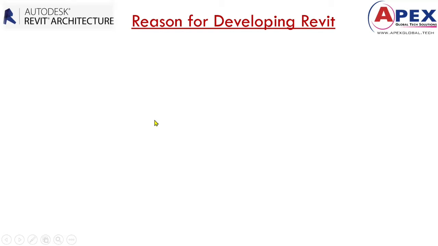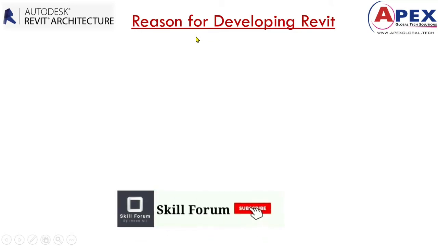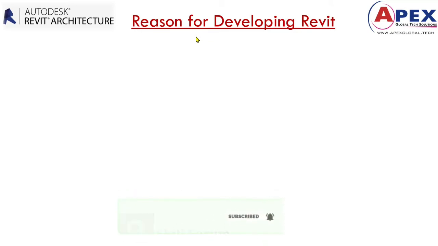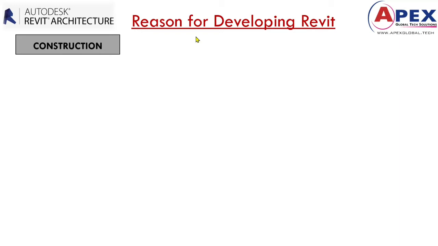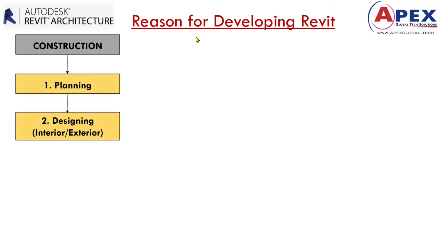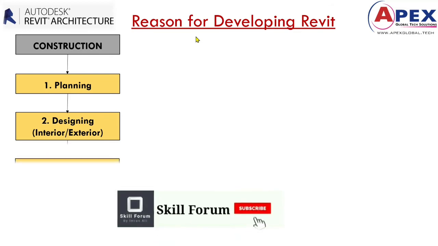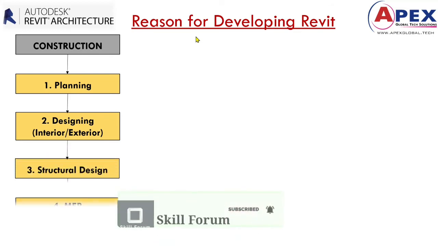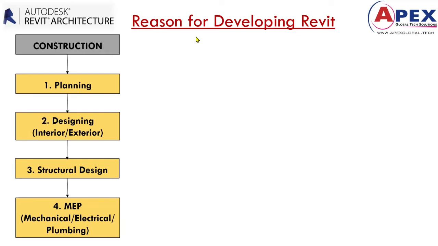Next we'll see why Revit has been developed. We had many softwares earlier, like AutoCAD and other drafting softwares, but we should know the reason behind developing Revit. For construction we have several stages. First is planning, next is designing, interior or exterior, next is structural design, and next we have MEP, that is mechanical, electrical, plumbing.